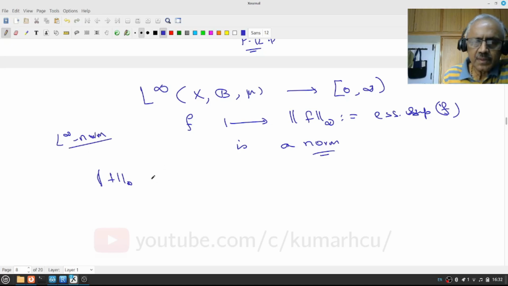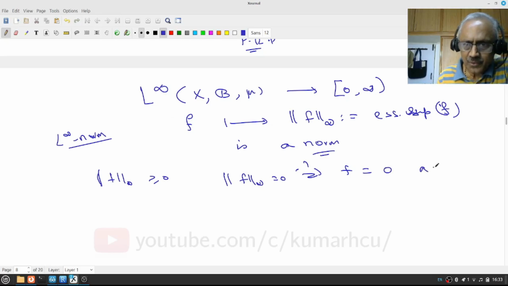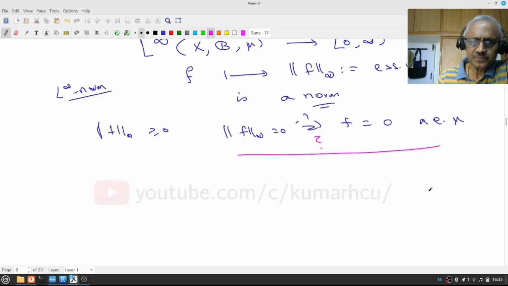This is greater than or equal to 0. Suppose it is 0. Does it imply f is, what do you have to check now? It is a function of L infinity, therefore we must show it is 0 almost everywhere. So does this imply that? That is very easy. If this is 0, what does it mean?